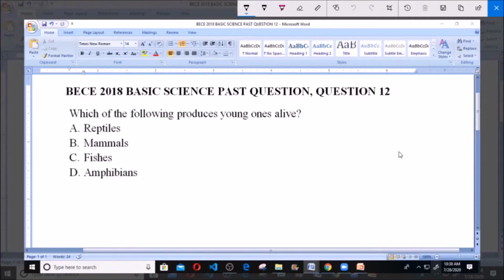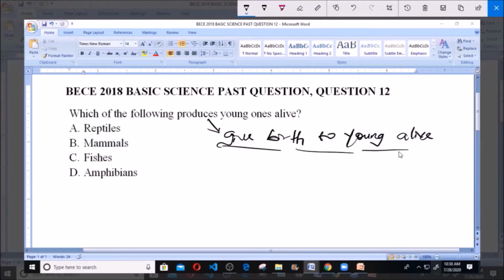BECE 2018 Basic Science Past Question, Question 12. Which of the following produces young one alive? A. Reptiles, B. Mammals, C. Fishes, and D. Amphibians. Now, we are asked to pick the option of organism that produces young ones alive, that is, that gives birth. What they simply imply is that we should pick the group of organisms that give birth to young ones alive.